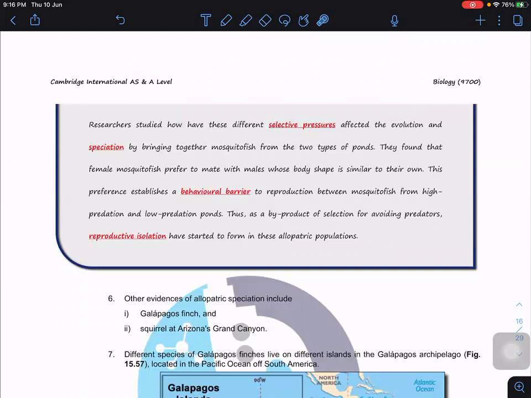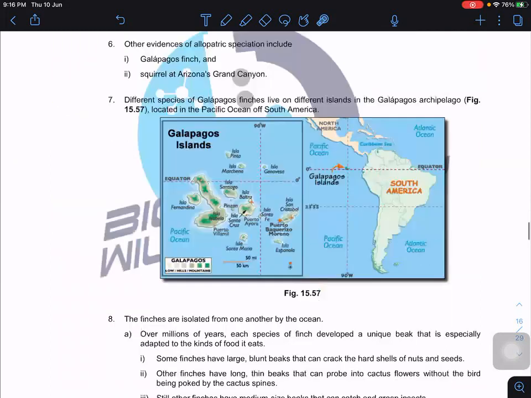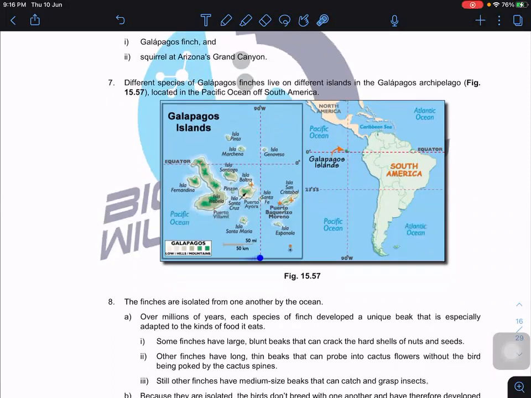Some other example evidence are the Galapagos finches and also the squirrels at the Arizona Grand Canyon. The Galapagos is near South America, a series of islands that are separated. Each island has its own natural selection force. The finches here are geographically isolated, and there is no constant gene flow.